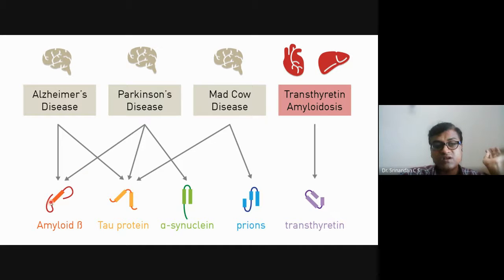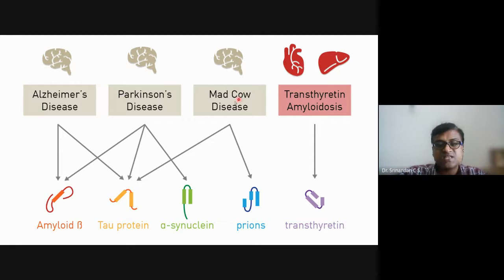So what exactly happens there is the protein will be misfolded, so it will not be a functional protein. It will lose its function, that role of working will be lost. It will become non-functional because it will misfold. Misfold in the sense that from alpha helix, it will all become beta sheets and thus become amyloid.